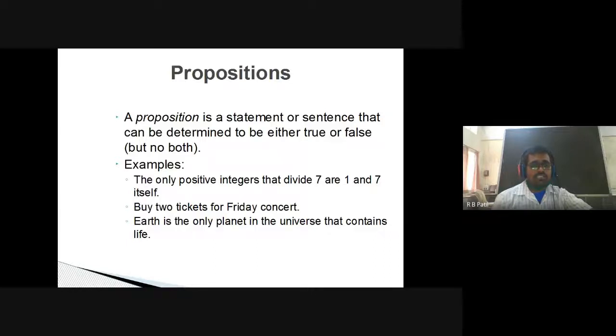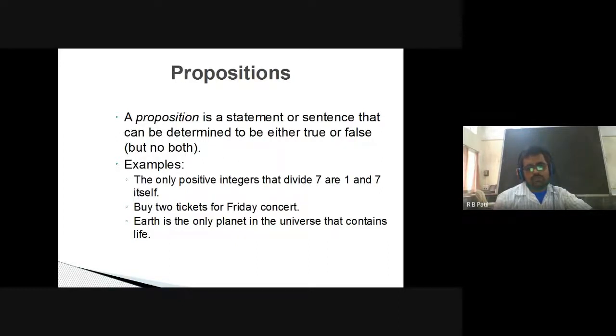One of the examples given here is: the only positive integers that divide 7 are 1 and 7. This is a proposition because it has a truth value, since 1 and 7 are the only two numbers which divide 7. Then the next one is: buy 2 tickets for Friday concert.